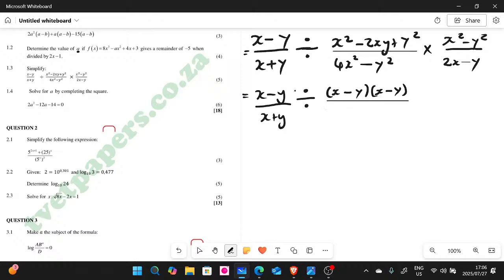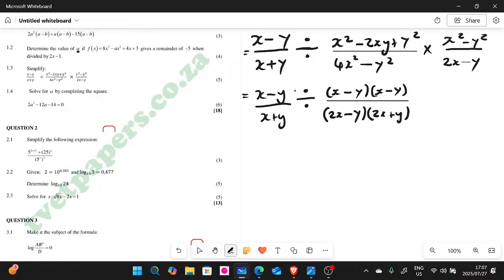So here, we have 4x squared minus y squared on the denominator. Do you guys see it? Now this here is what you call the difference of two squares. So when you factorize this, you can factorize it like this: 2x minus y, right? And the next bracket is going to be 2x plus y.